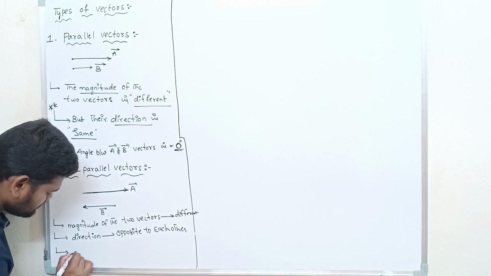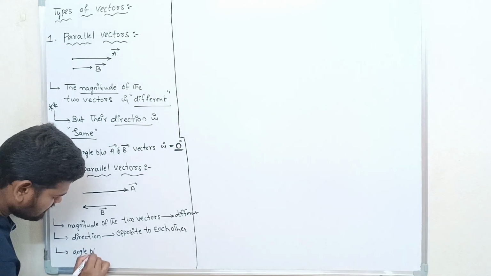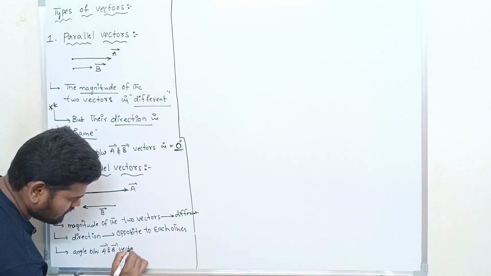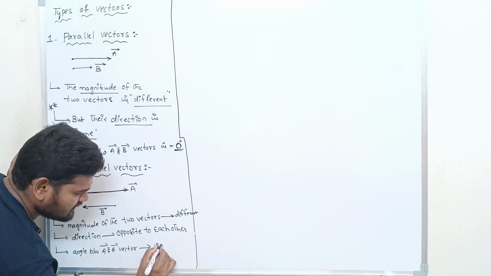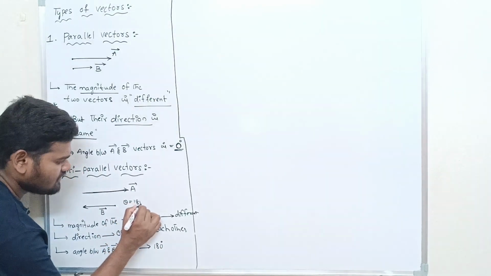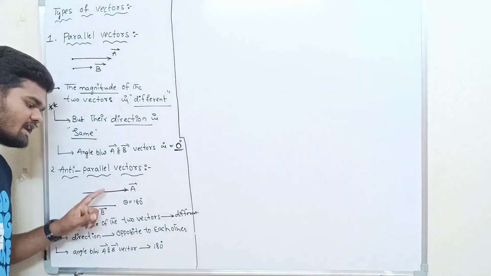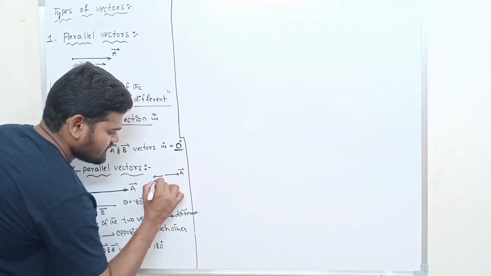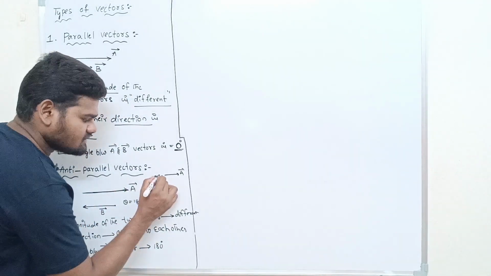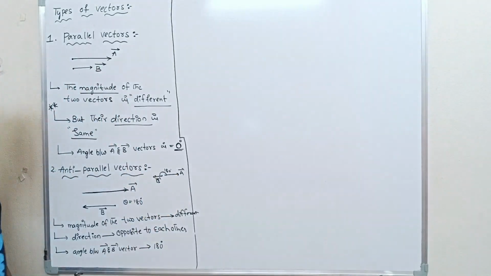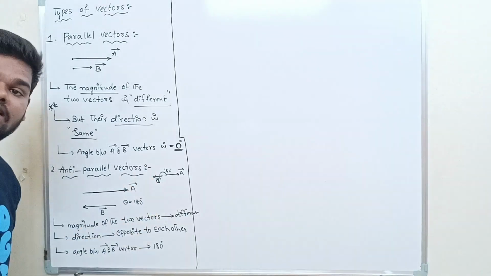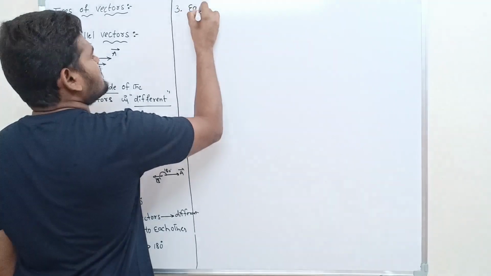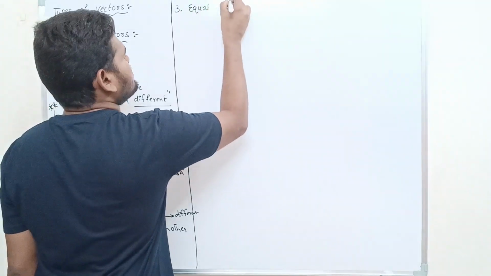So the angle between the A bar and B bar vector is how much? 180 degrees. So theta is equal to 180 degrees, because they are anti-parallel to each other. Have a look. Let us consider this is the A bar vector and this is the B bar vector. Both are in opposite directions, so the angle between them is 180 degrees. Likewise, you have to take the angle. Okay. Right. So the third one I'm taking is equal vectors. What is that? Equal vectors.